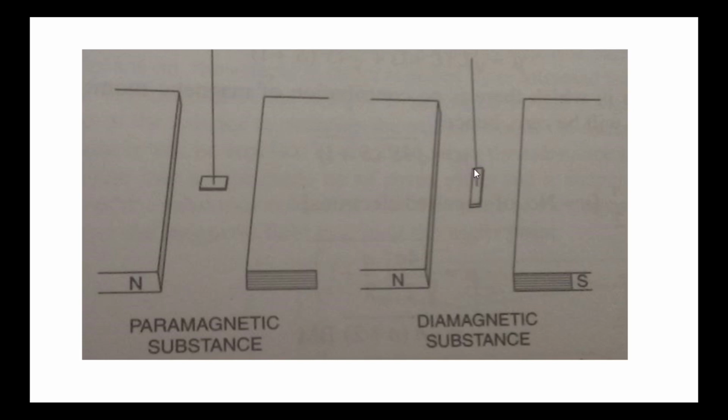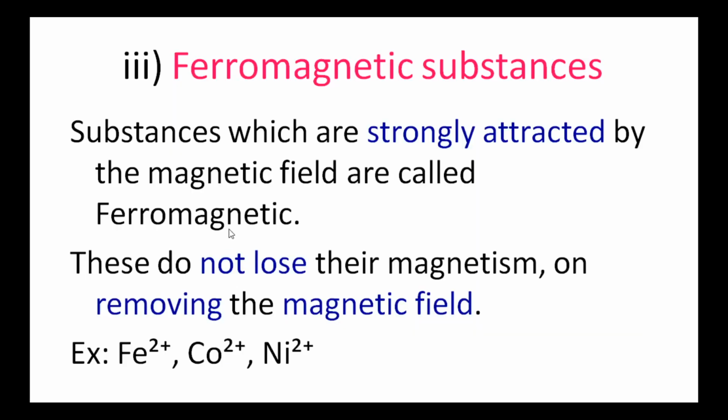Since it does not contain any unpaired electrons, it is repelled by the external magnetic field. So it shows a decrease in weight, whereas a paramagnetic rod shows an increase in weight in the presence of an external magnetic field.